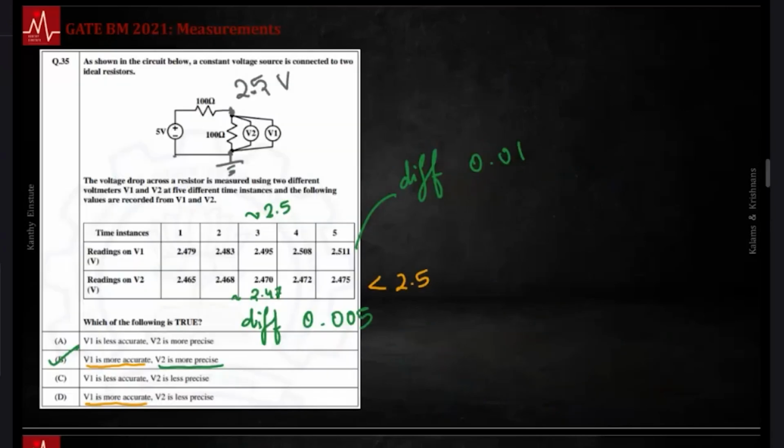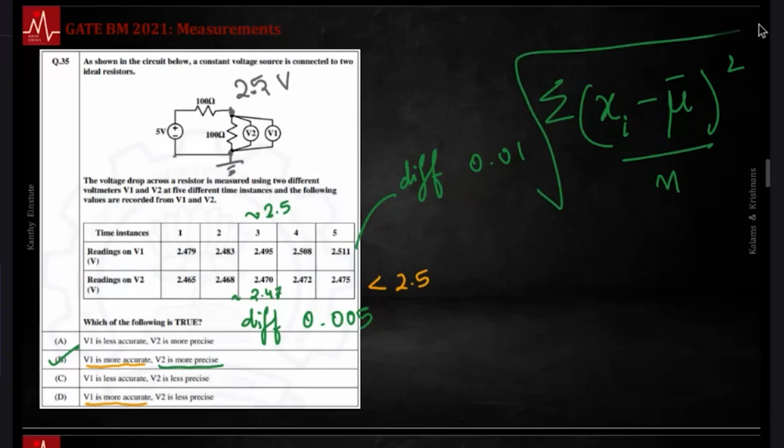That is, you have to find mu bar, the mean. This xi minus mu bar is the differences, okay? You have to square them, find the mean, where n is the number of samples, summation, and then take the square root of that. If you want to do that, you can do it. This question is answerable. You can share the numbers and answer. So I'm not going to do that over here.